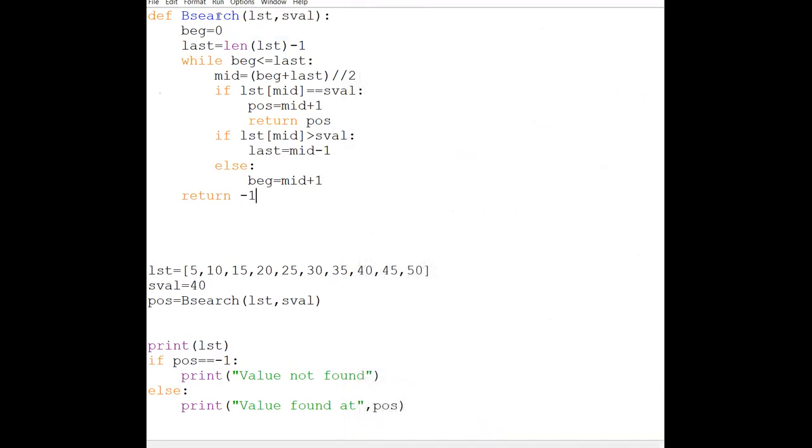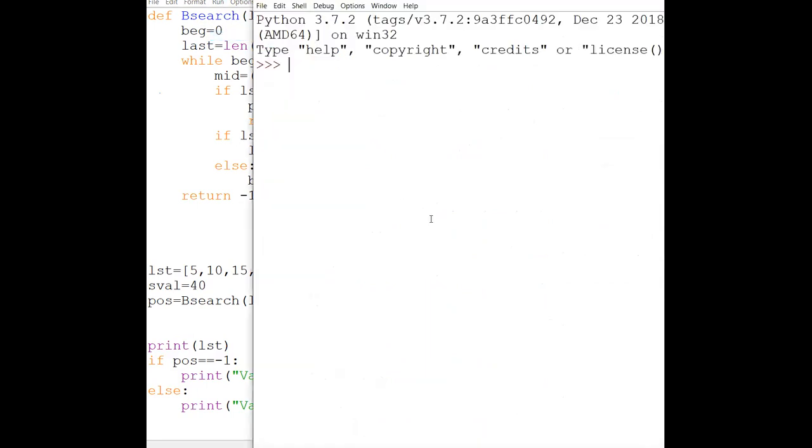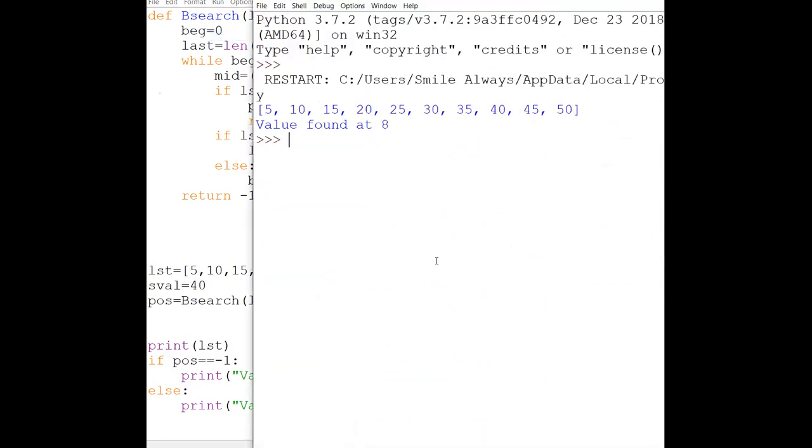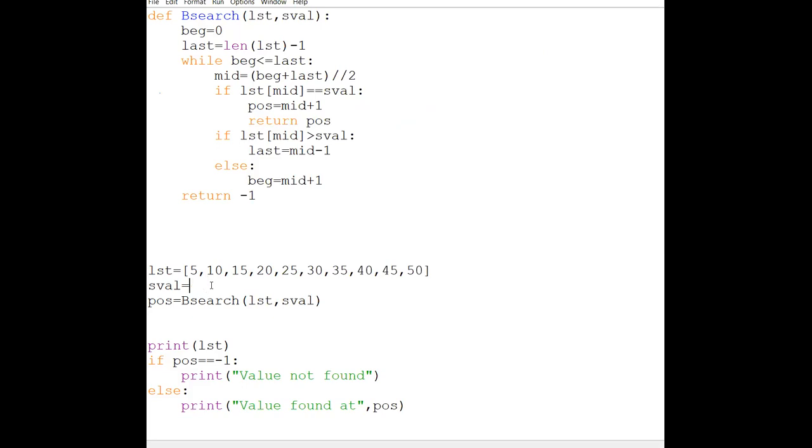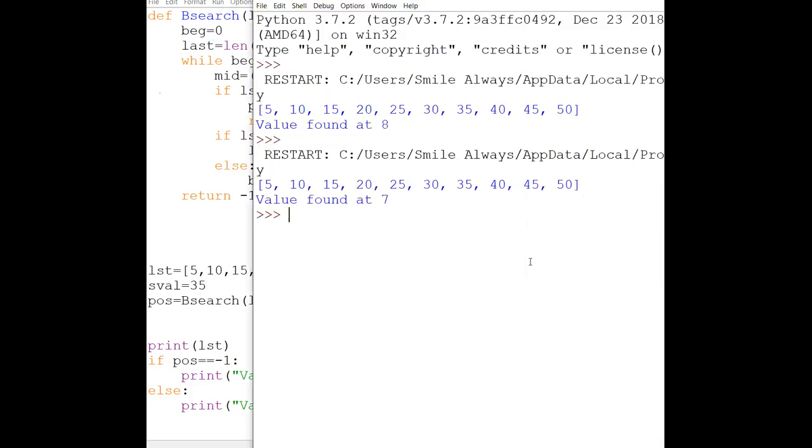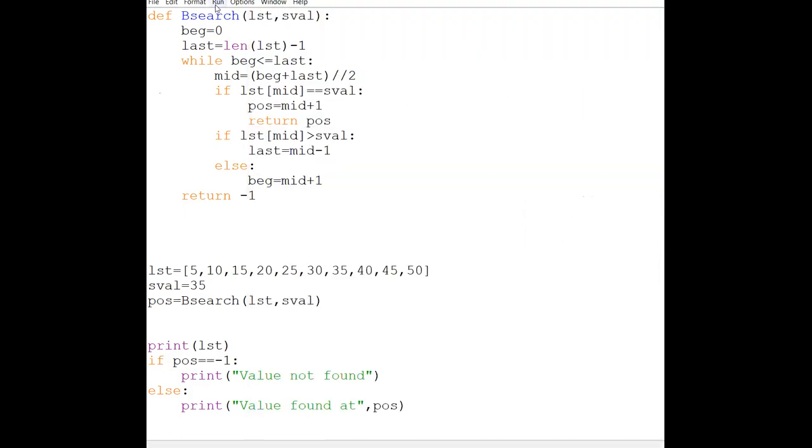Let me run this again. Value found at 8. So 1, 2, 3, 4, 5, 6, 7, 8. We were checking for 40, fine. So it is at 8th position. You can give any value. Suppose 35 I am giving. Value found at 7th position.